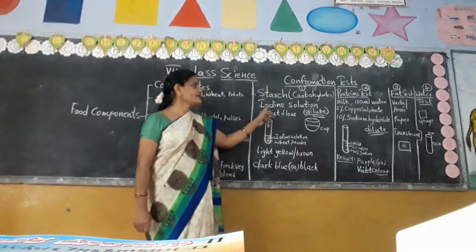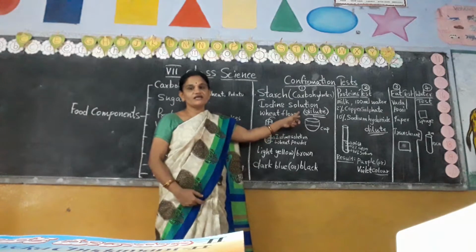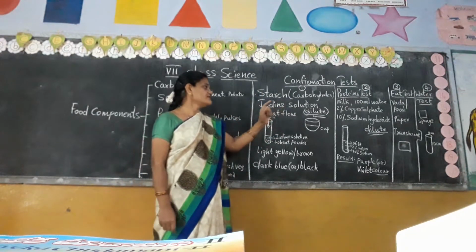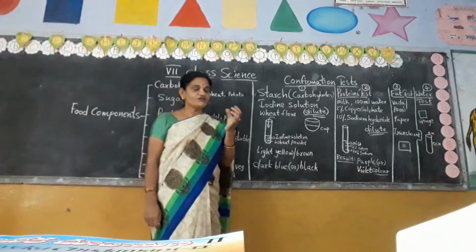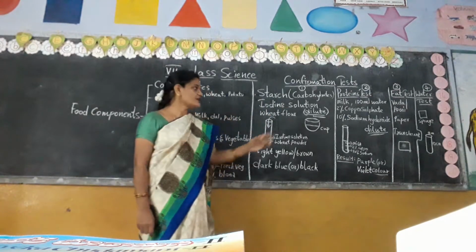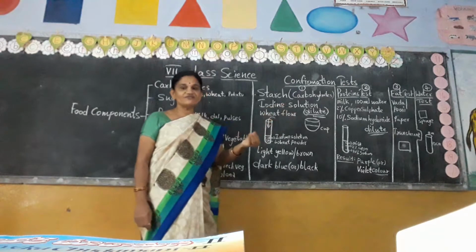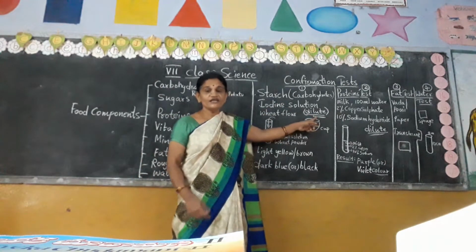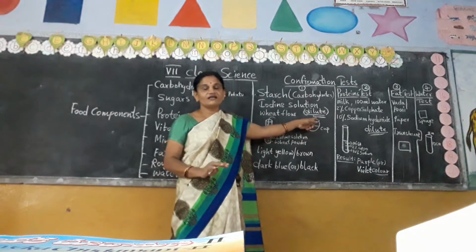And we have to take iodine solution. This is a chemical solution we can get in the lab. Take a few drops of iodine solution and mix with some water, then it will become dilute. Dilute means not thick, not pure.